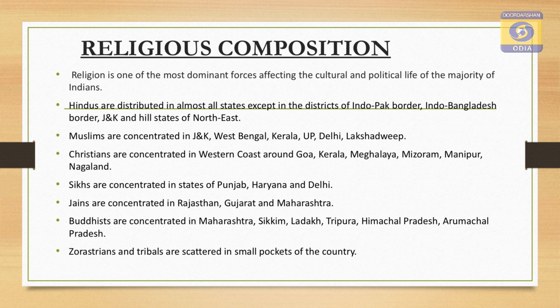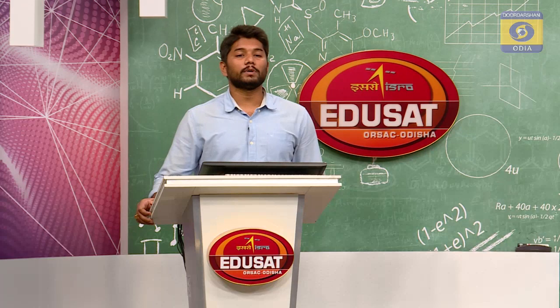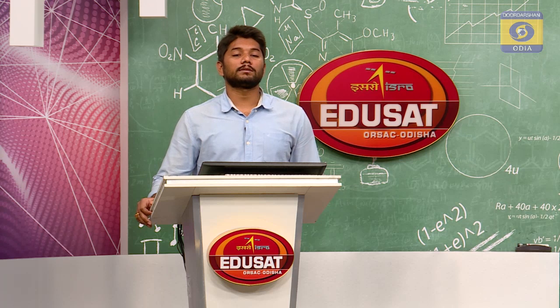Sikhs are concentrated in the states of Punjab, Haryana and Delhi. Jains are concentrated in Rajasthan, Gujarat and Maharashtra. Buddhists are concentrated in Maharashtra, Sikkim, Leh, Tripura, Himachal Pradesh and Arunachal Pradesh, and Zoroastrians and tribals are scattered in small portions of the country. In this way, all the different religions are scattered all over the country in a very diversified manner.